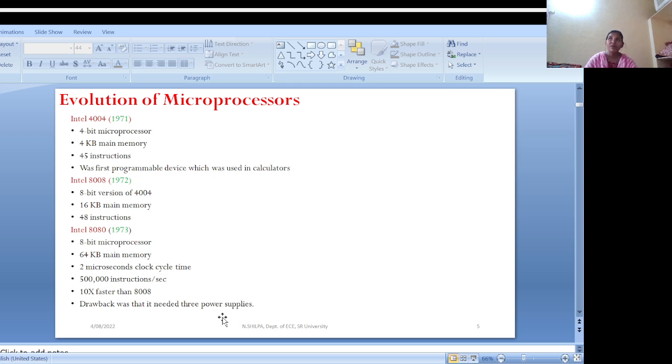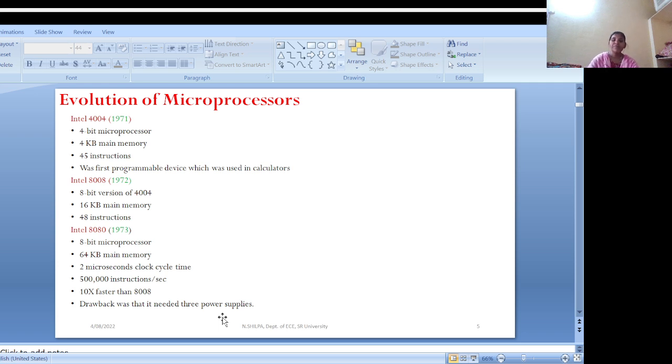It has around 3500 transistors, and it will address 60 kilobytes of memory. Okay, next one, Intel 8080, developed in 1973. It is an 8-bit microprocessor, and the main memory is 64 kilobytes. Around 6000 transistors were used in the Intel 8080. One drawback of the 8080 is that it needs three power supplies: minus 5 volts, plus 5 volts, and plus